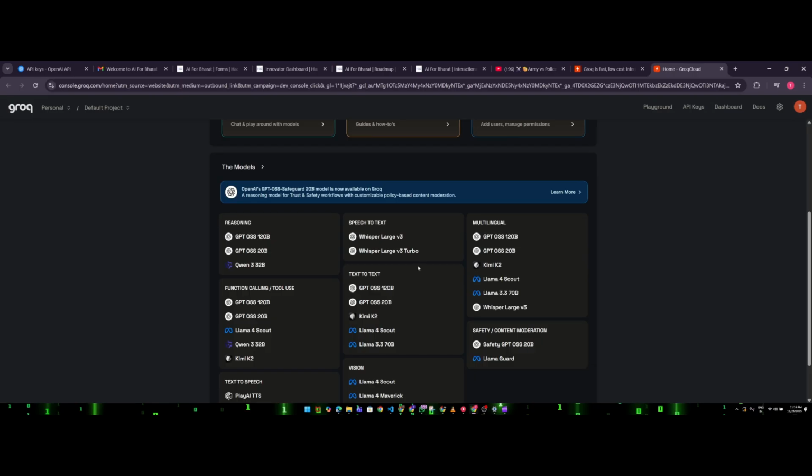So that is why, instead of Ollama, you better use Grok, because Grok provides you faster inferencing. You just hit your LLM, and it will give you the answer in a faster manner. So that is why you can use Grok.